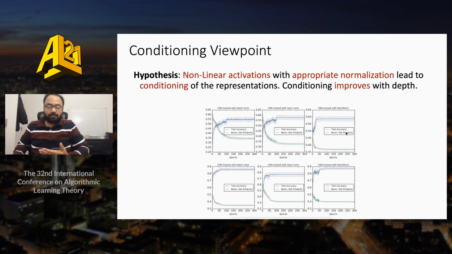When we tested this empirically, we see that under common forms of normalization, such as batch norm and layer norm, data, both test and train, gets better conditioned as training progresses and accuracy increases. Conditioning here is given by normalized dot products, which reduce over time.